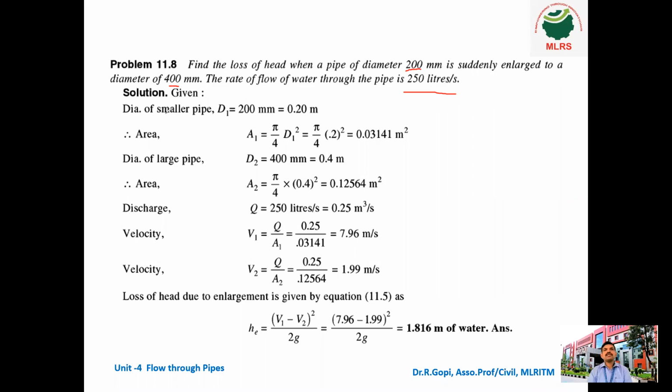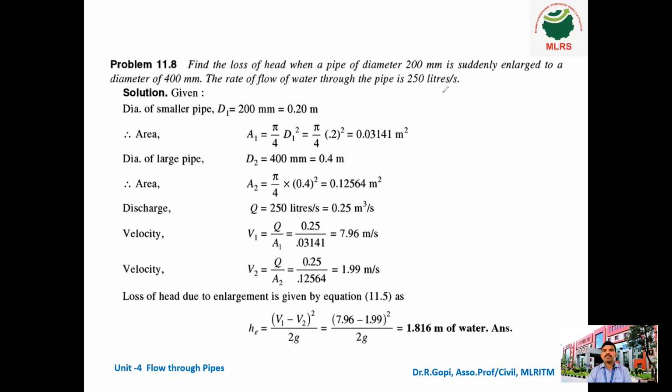So how to calculate this loss of head? Sudden enlargement. For loss of head due to sudden enlargement, we know the formula. What is the formula? V1 minus V2 the whole square divided by 2G. Now what is V1? What is V2? We don't know. G only we know, 9.81. V1 and V2 we don't know.